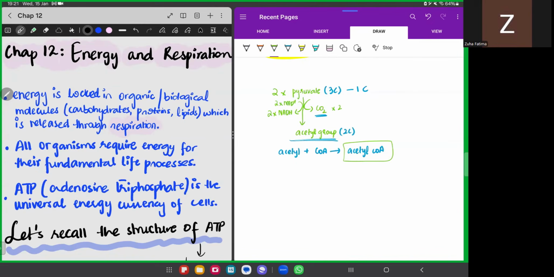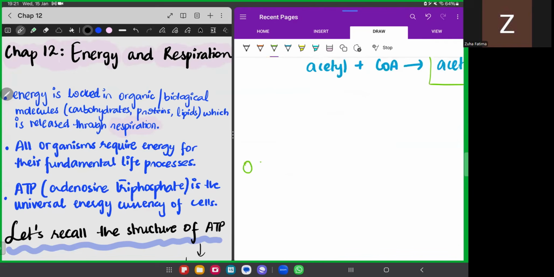Very good. So there are 4 carbons present in the oxaloacetate. So the oxaloacetate has 4 carbons. Now, this acetyl CoA is entering this Krebs cycle. It is combining with oxaloacetate.